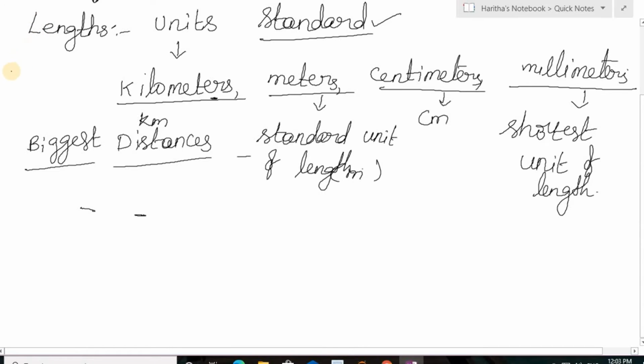I'll just show you the table. Standard units of length.